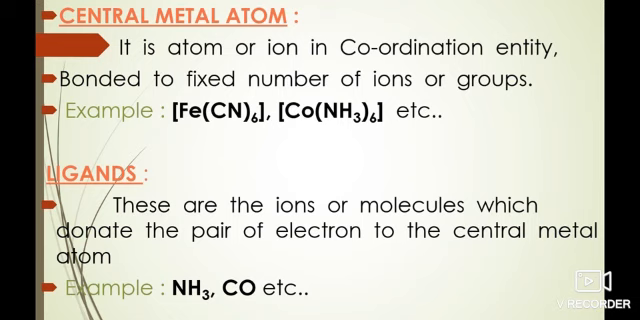The main two terms we have to study in the coordination compounds are central metal atoms and ligands. A central metal atom or ion in a coordination entity is bonded to a fixed number of ions or groups. Here coordination entity means the central metal atom and ligands, which are written within the square bracket.